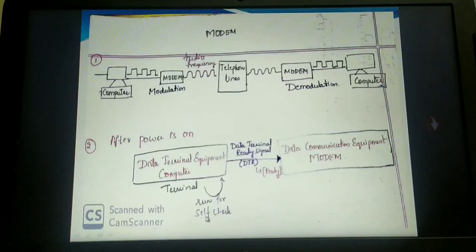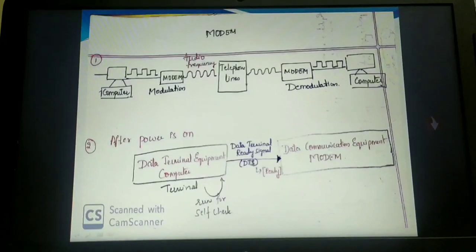I am telling you what exactly happens in the self check. The operating system will be loaded and the power supply will be passed to all the external devices. In the meantime, this computer will set a signal known as the data terminal ready signal. That means there are certain signals in the computer which will be set as the data terminal ready signal.